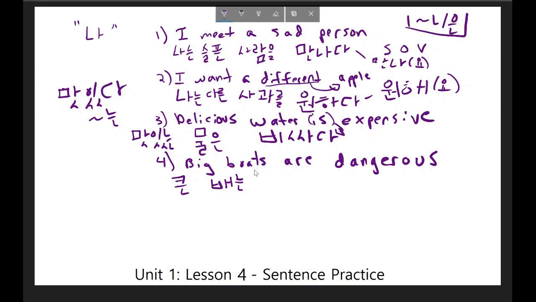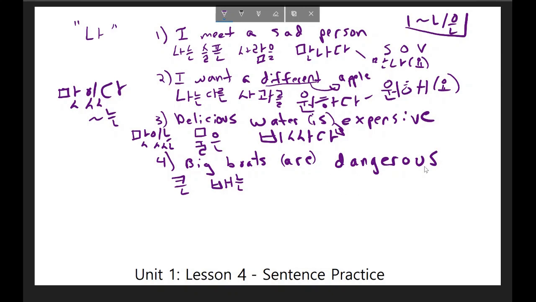There is no real way to indicate plural in Korean. There is a way to do it with people, but it's not commonly done with objects, and to put a plural marker on boats here would sound unnatural. Just like above, the words for to be, as in is, are, were, was, and all of those words, aren't used in sentences like this in Korean. So I don't need to write the word 이다 to translate the word "are." Just writing the adjective itself includes this "are" or "is" or "was" or "were."